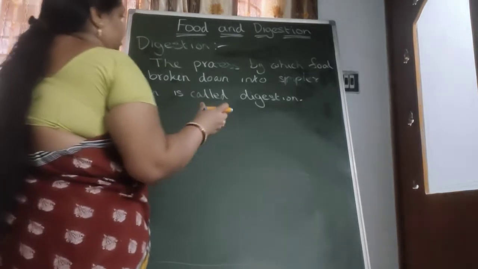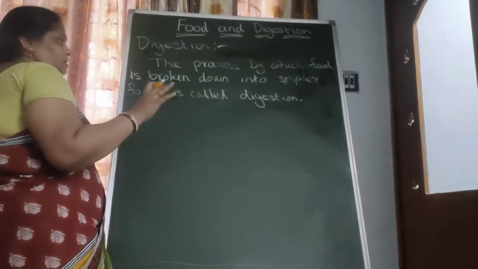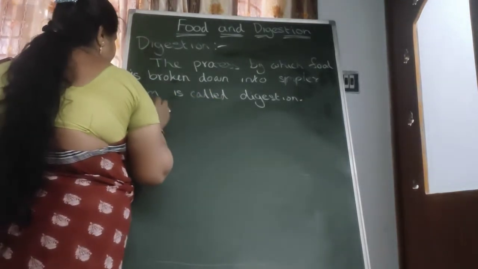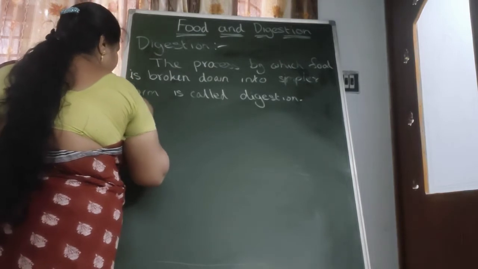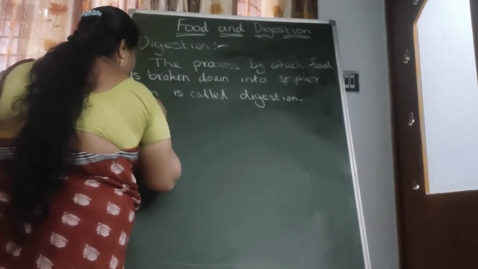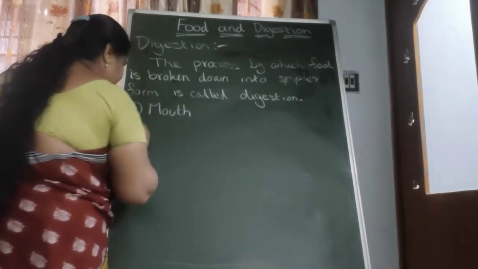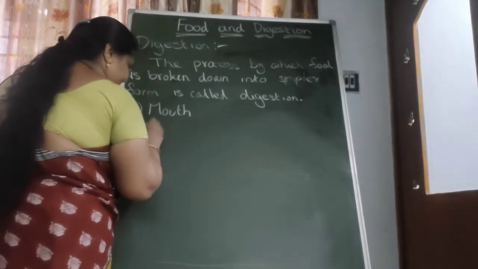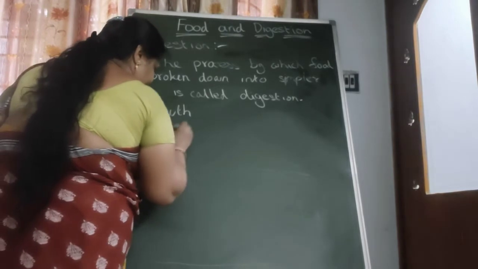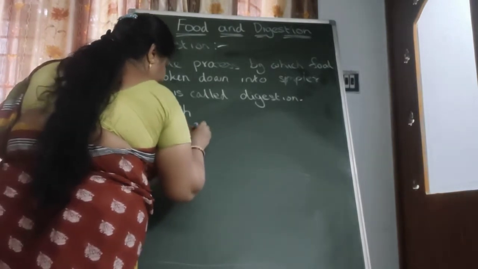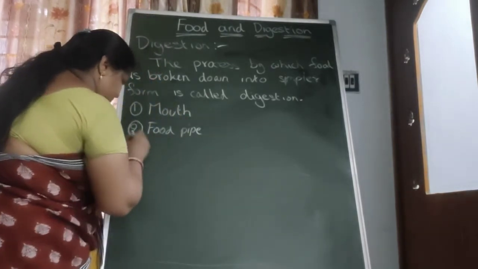In digestion, many parts are involved in our human digestive system. The first one is the mouth. The second one is the food pipe. Third, the stomach.